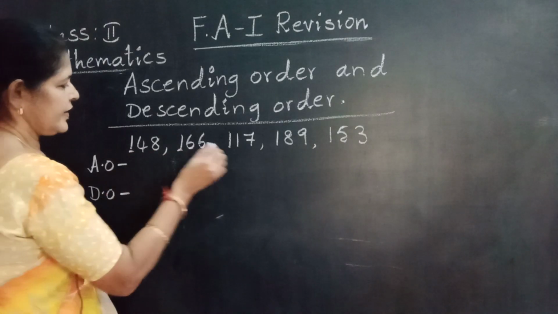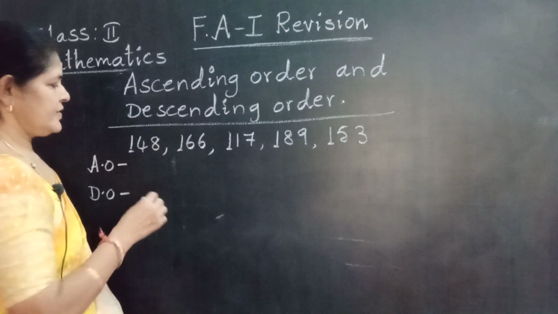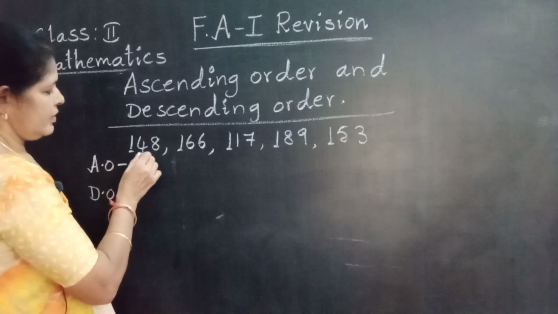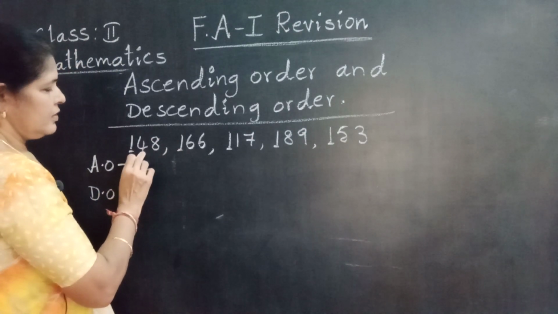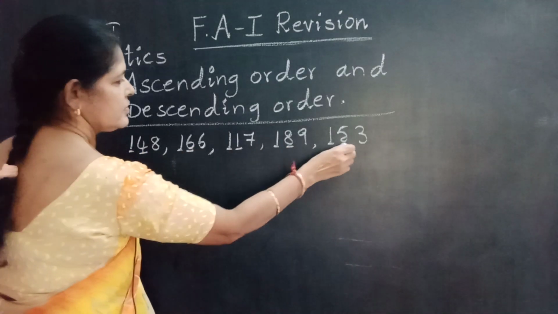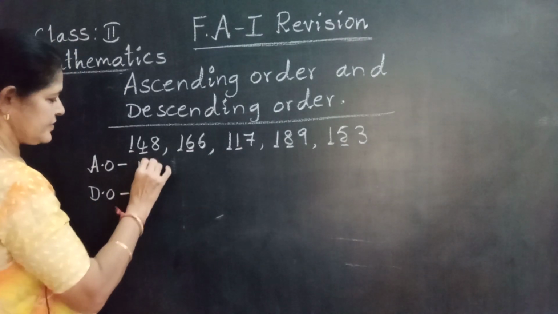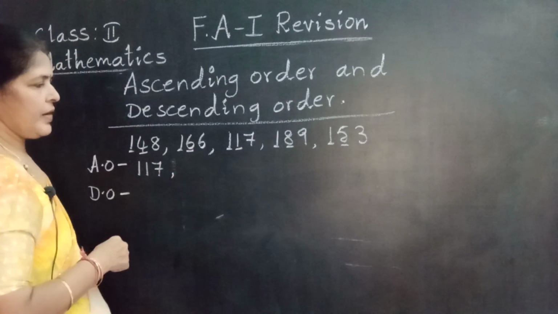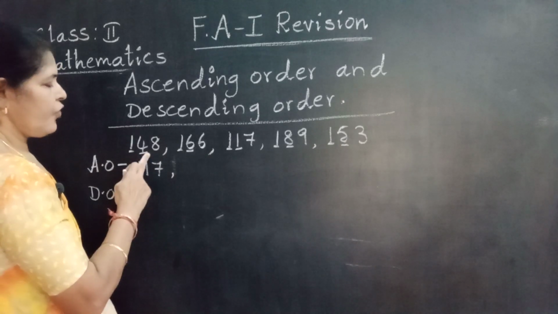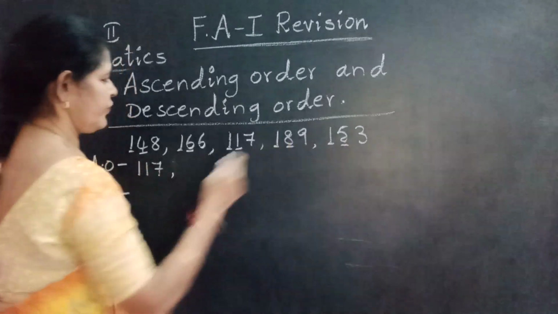All the ones, tens, hundreds place having 1, no comparison. Go to compare tens: 4, 6, 1, 8, 5. Which is small? 1. That means 117 comes in the first place. Next 148, 166, 189, 153.